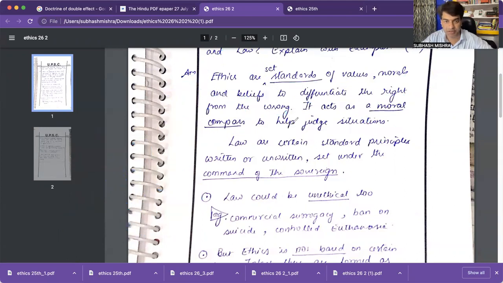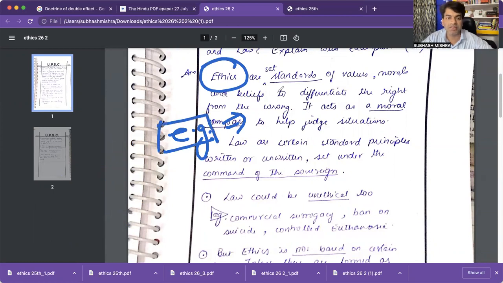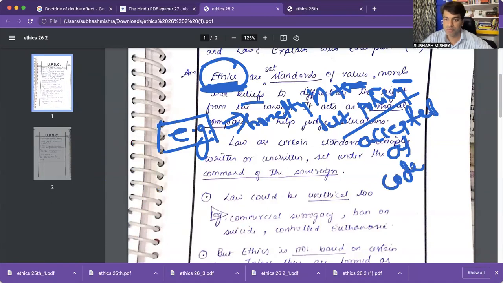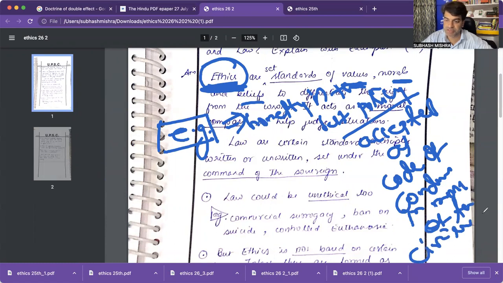So introduction is well written. You can give the example here itself, some example of clarifying the ethics. What is ethics? So you can write that. Some of the values which are the part of ethics, some of the morals, some of the beliefs as the part of ethics. You can write that. Honesty is the best policy. It is accepted as code of conduct in most of the civilized societies of today's world.